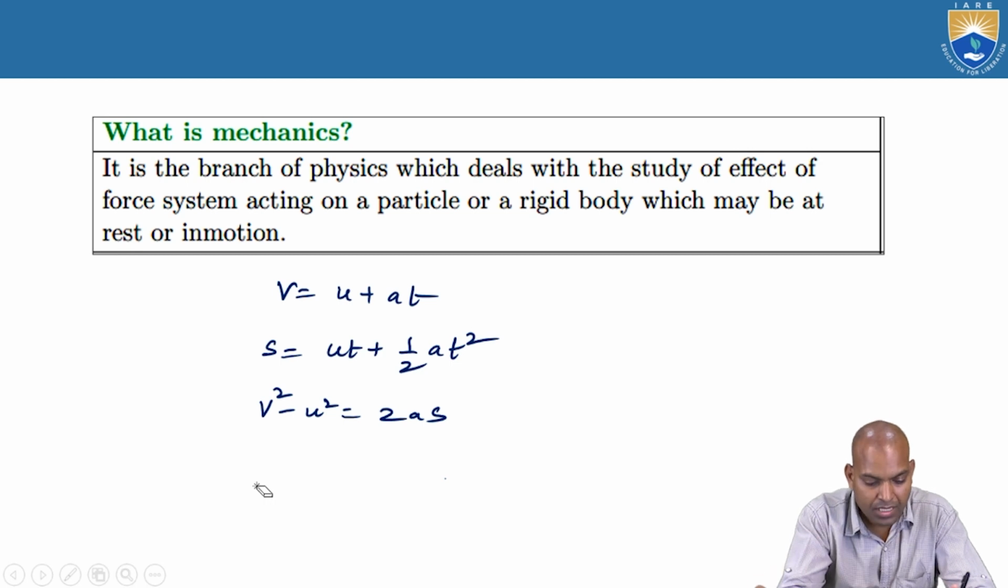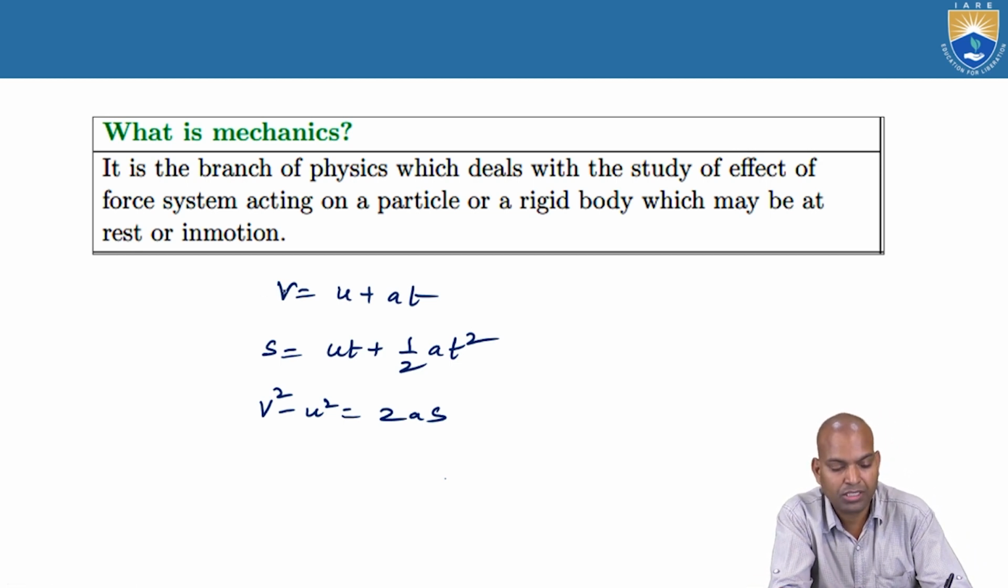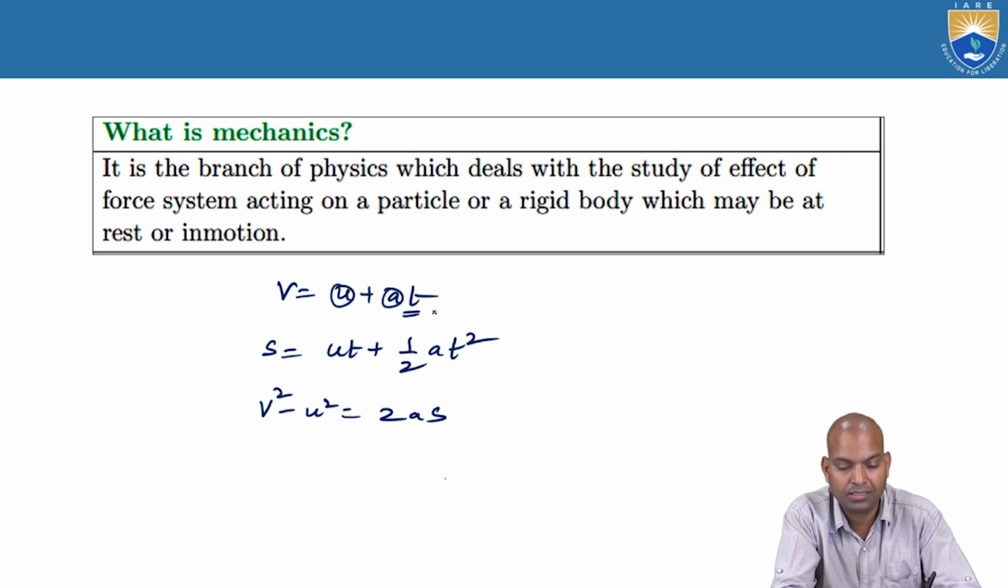In V equal to U plus AT, what is V here? Final velocity. U is the initial velocity, A is the acceleration, T is the time. And in the second equation, S is the displacement. Again, U stands for initial velocity, T for time, and A for acceleration. And in the third, V squared, V is the final velocity, U is the initial velocity, A is the acceleration, and S is the displacement.